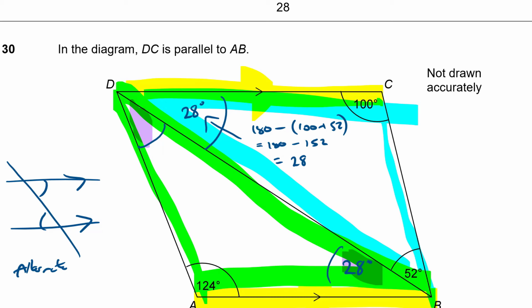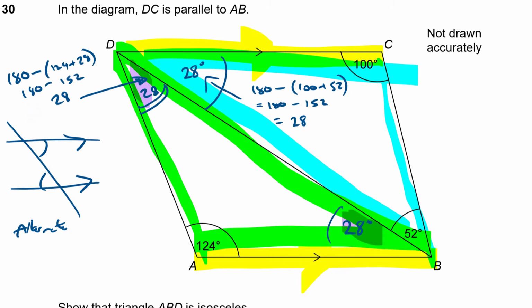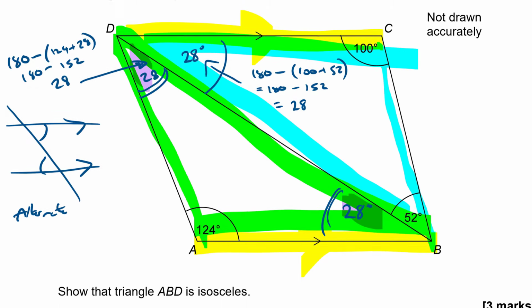So then this angle up here, again, is going to be 180 subtract the other 2. So 180 subtract 124 plus 28. So 124 plus 28 is what? 124, 144, 152, isn't it? 180 minus 152. Oh, look, that's equal to 28 as well. That's also equal to 28. Okay, so we've shown then that both angles are 28 and therefore it is isosceles.